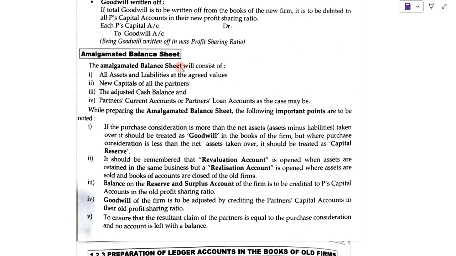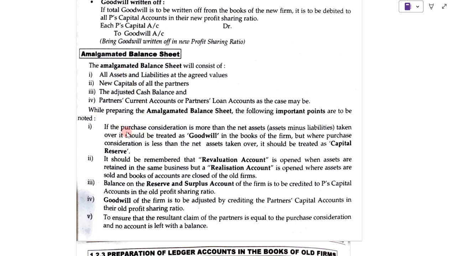The amalgamated balance sheet, which is of the new firm, will consist of the following things: first, all the assets and liabilities at the agreed value; then the new capital of all the partners; then the adjusted cash balance; and fourth, partners' current account or partners' loan account, as the case may be. So these four things will be in the amalgamated balance sheet.